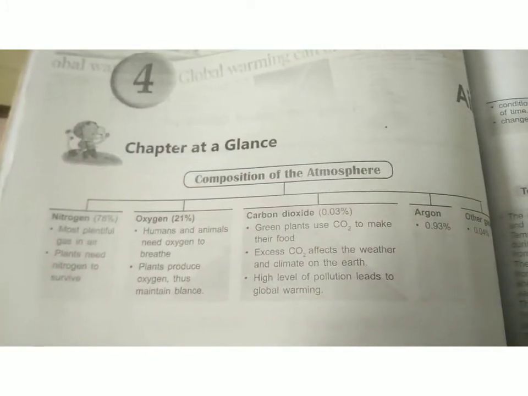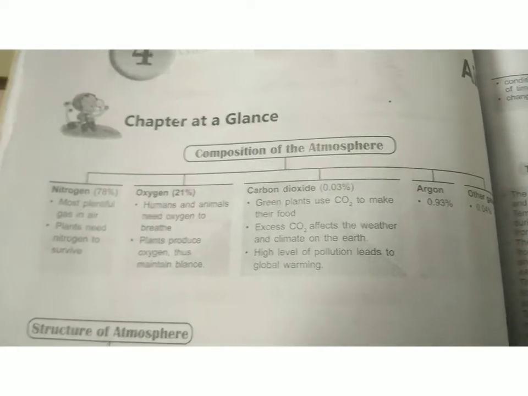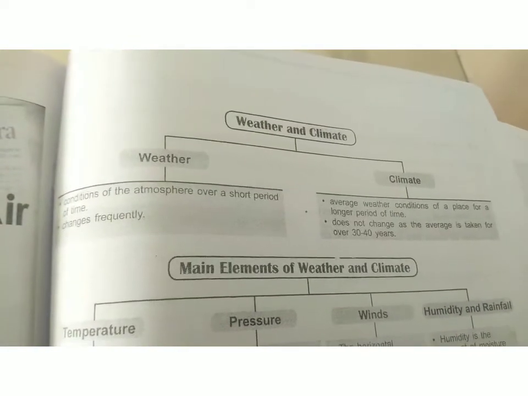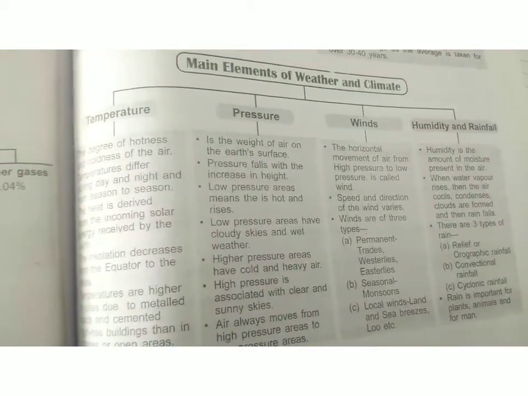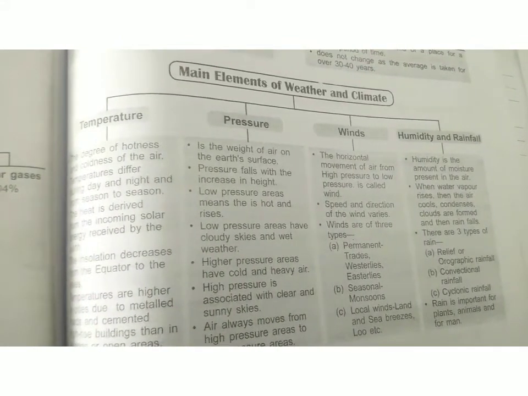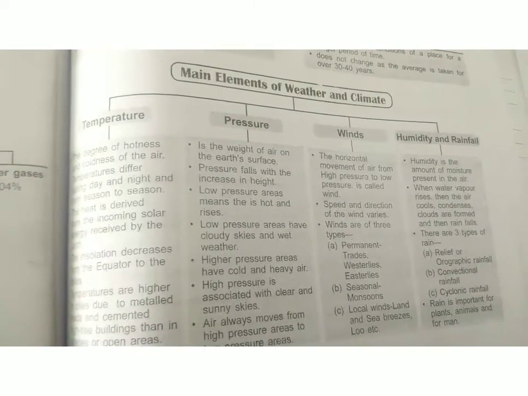So these are the topics that we are going to read from the chapter. First is composition of the atmosphere. Next, the structure of the atmosphere. You can see over here. And next is weather and climate. Then the main elements of weather and climate. So you can see the main elements, that is temperature, pressure, winds and humidity, as well as rainfall. So these are the topics that we are going to cover in this chapter.